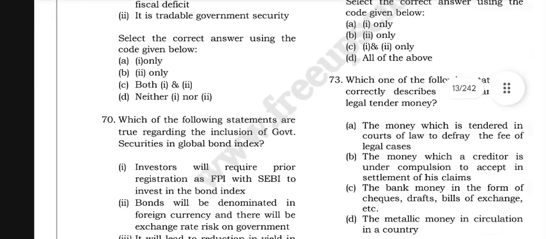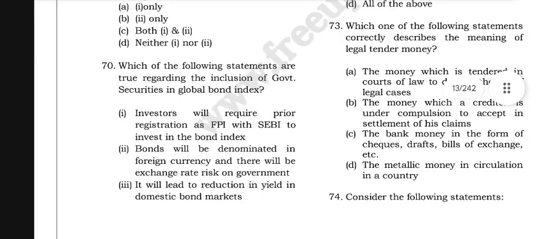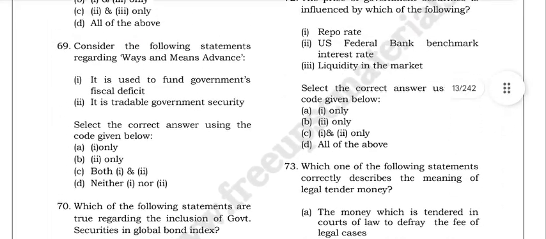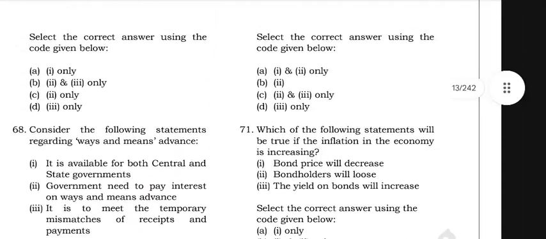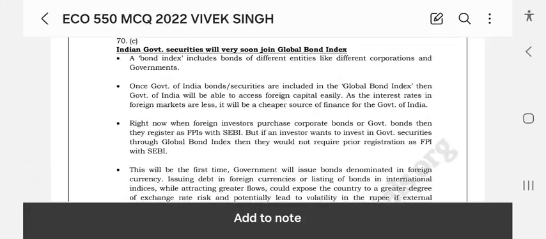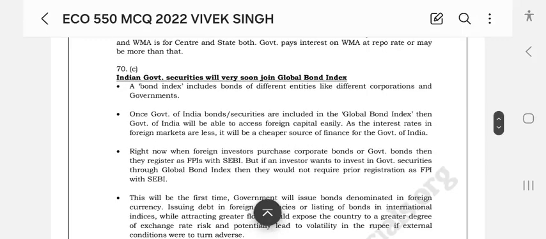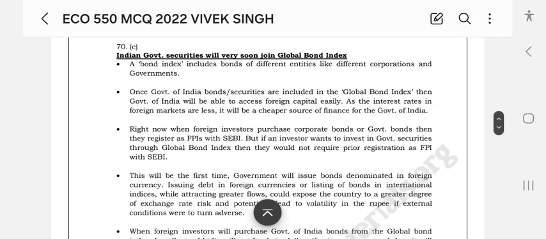Which of the following statements are true regarding the inclusion of government securities into the global bond index? A bond index includes bonds of different entities like different corporations and governments. If government of India bonds or securities are included in the global bond index, then we will be able to access foreign capital easily.